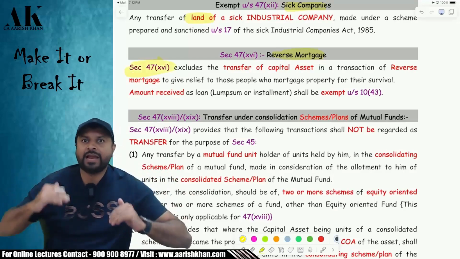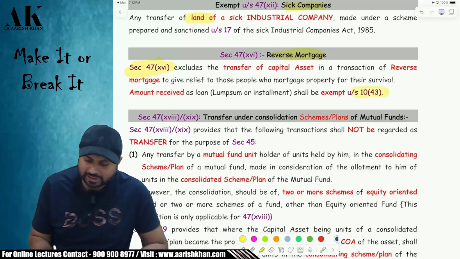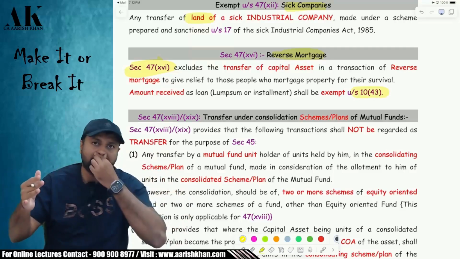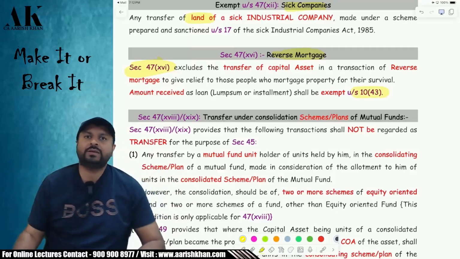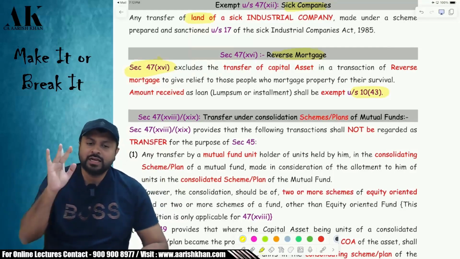In return, the bank will give me some installment or lump sum amount. That is also exempt under section 10(43). The house which I am transferring is exempt, and the lump sum or the installment which I am getting from the bank as consideration for transferring is also exempt under section 10(43).